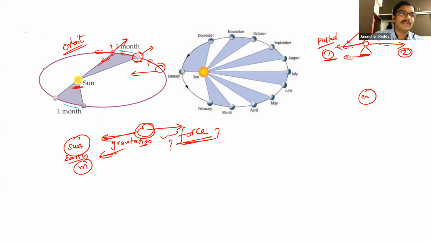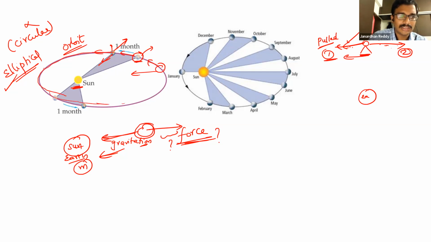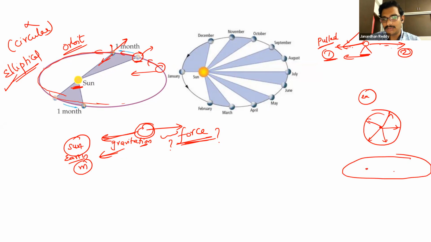This orbit need not be circular. It can be elliptical also. It can be a circular orbit or an elliptical orbit. This is the shape of an ellipse. For all the non-science, non-maths students, a pure circle is this. What is the specialty with respect to a circle? From the center, everything is equal. All are equidistant. Whereas in an ellipse, you'll have two focal points. If the sun is here, the distance from the sun will vary, like this. Elliptical orbit.